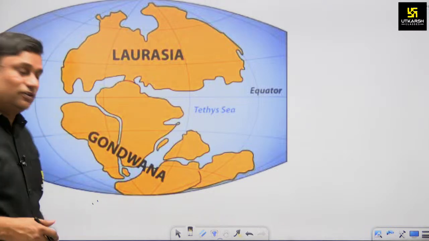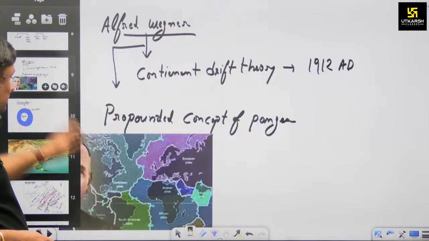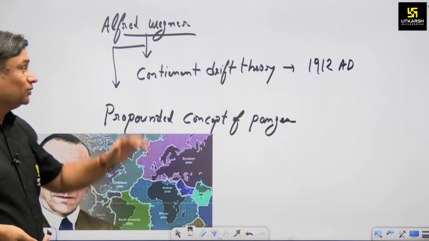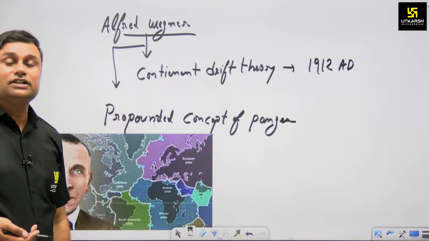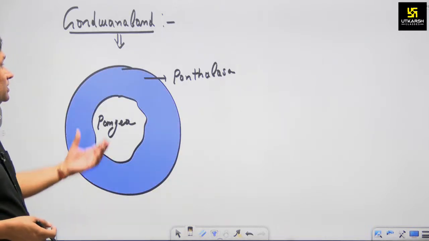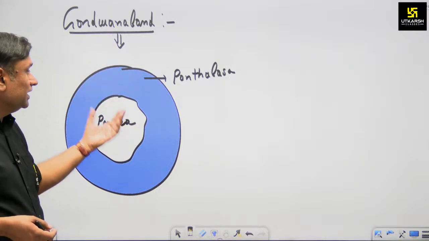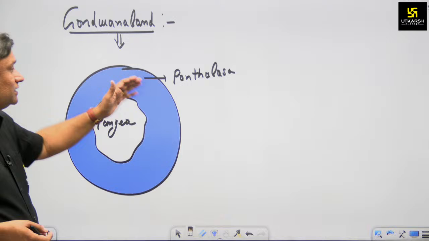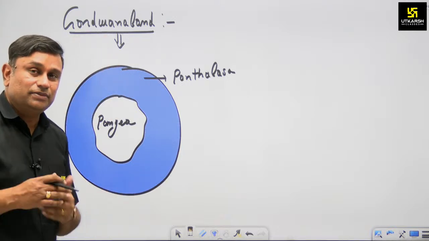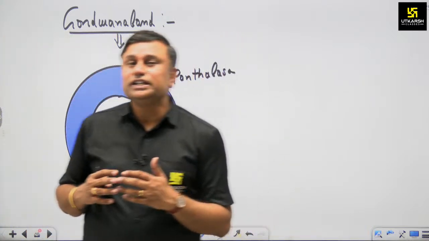And this idea was put forward by which person? Alfred Wegener, the German scholar. Through which theory? The continental drift theory in the year 1912. So according to Wegener, there was a Pangaea landmass, and this landmass was surrounded by Panthalassa during the time period of Carboniferous. And what was the time period? The time period was around 350 million years back.